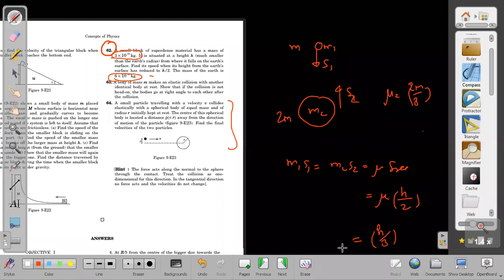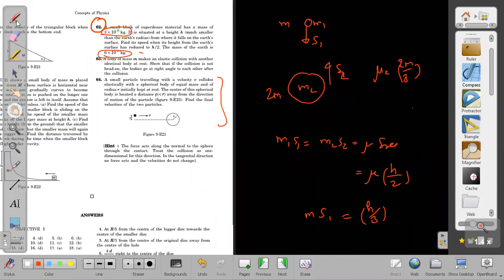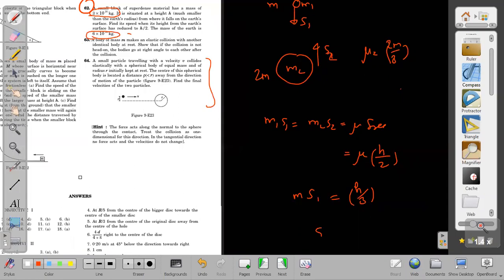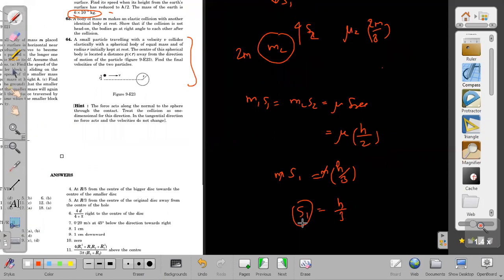H by 3 is equal to m into s1. Then m and m are cancelled. Then s1 is equal to h by 3. Once I know this, then I know the acceleration g. If acceleration is g and the displacement is h by 3, then the velocity acquired will be root of 2 into g into h by 3. Simple answer at last.